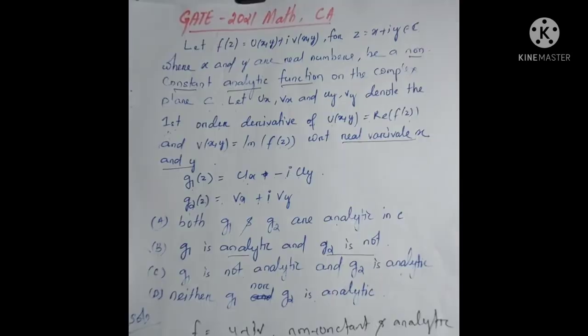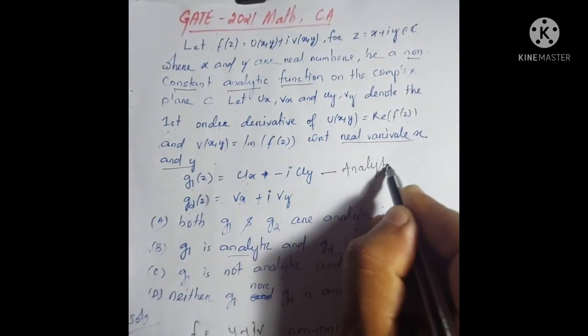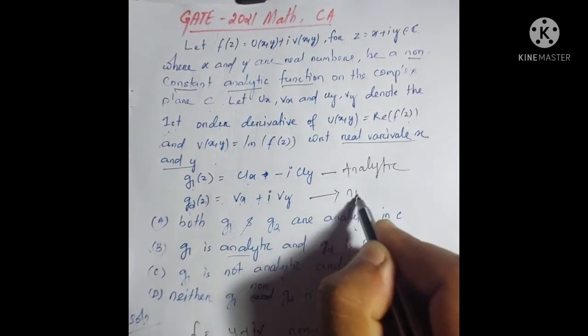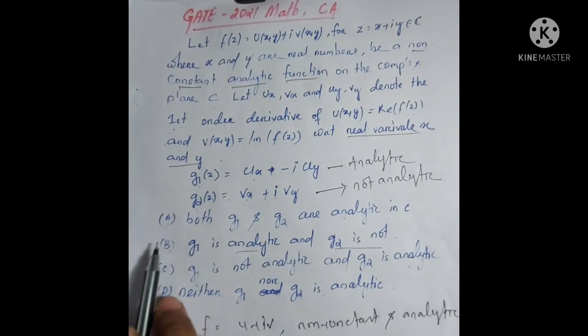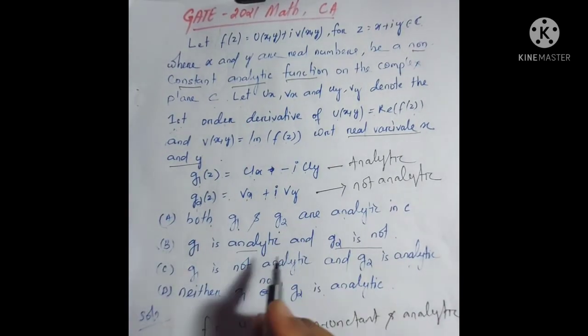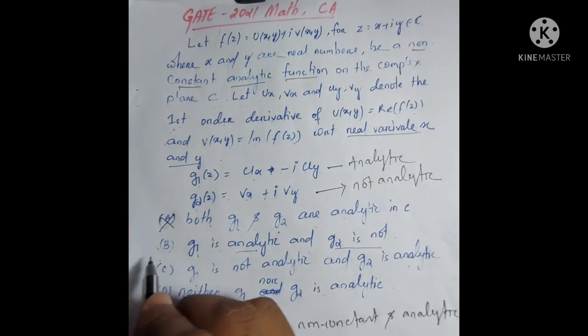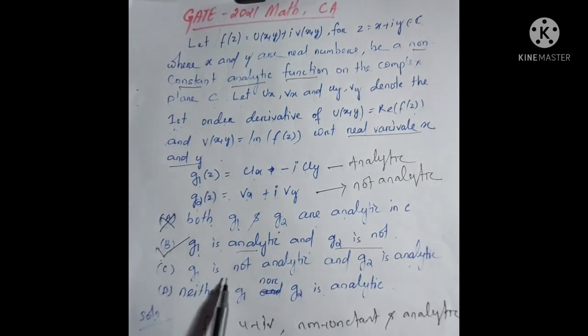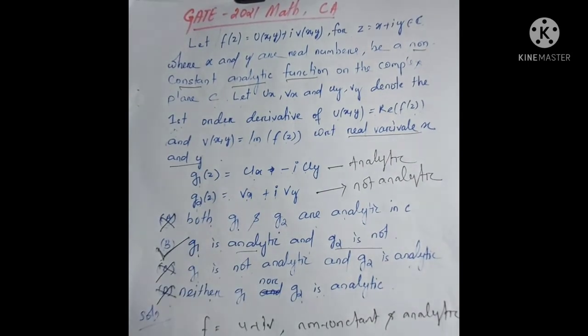So for this question, we get g1 is analytic and g2 is not analytic. Option A said that both g1 and g2 are analytic. This is not true. Option B said that g1 is analytic and g2 is not. So option B is correct. Option C, g1 is not analytic. This is not true. Option D, neither g1 nor g2 is analytic. This is also not true. So for this question, option B is our correct answer. Thank you.